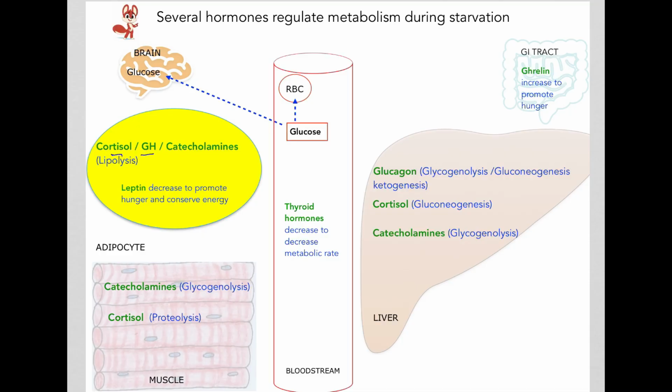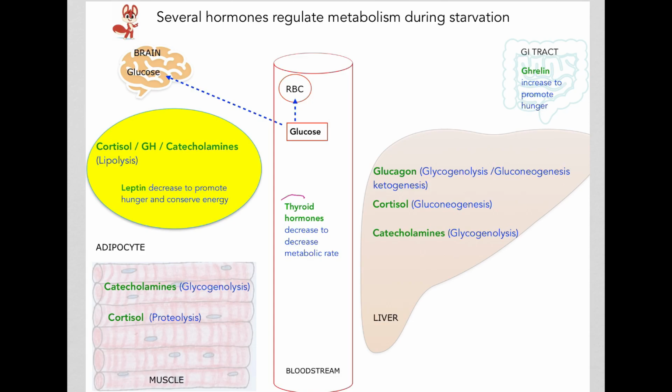Cortisol, growth hormone, as well as the catecholamines will promote the breakdown of lipids, especially fat, lipolysis, in the adipocytes, while the hormone leptin will decrease to promote hunger as well as conserve energy. In the muscle cell, the catecholamines will stimulate glycogen breakdown, glycogenolysis, while cortisol will stimulate the breakdown of muscle proteins, or proteolysis.